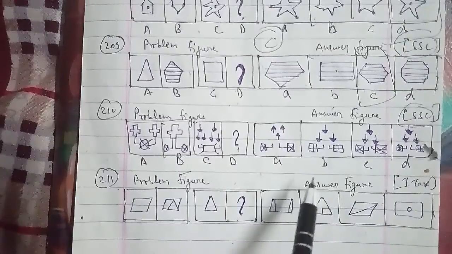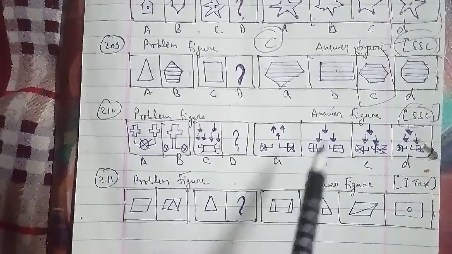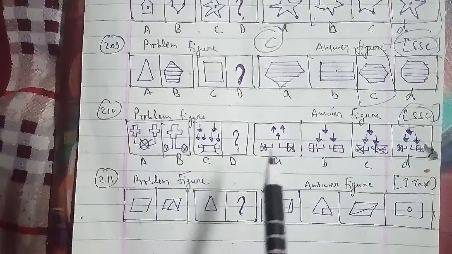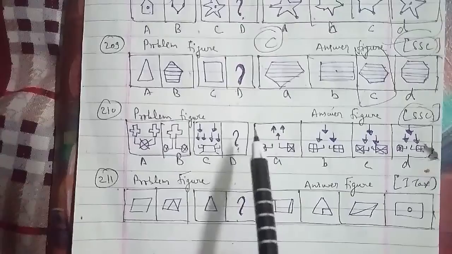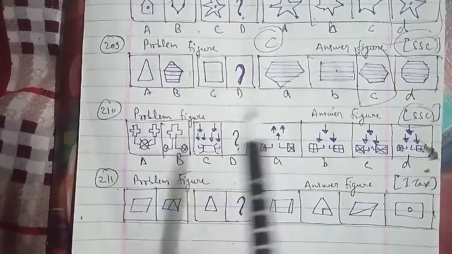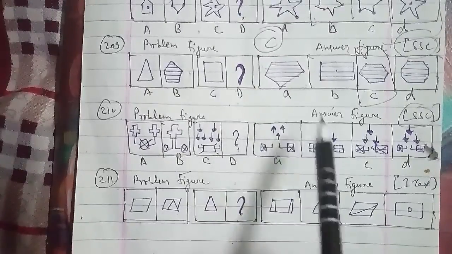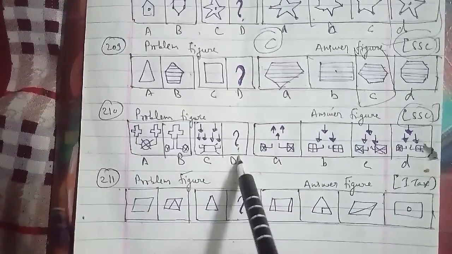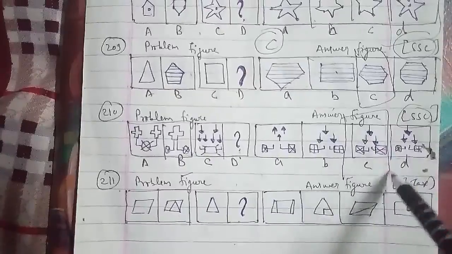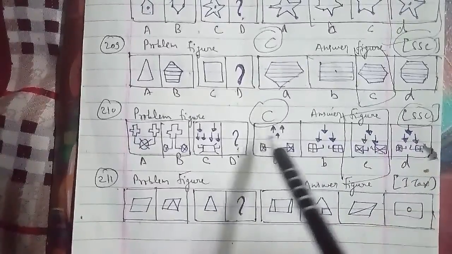And in the same cases, one of the 2 similar elements on the top is removed, and the lines emerging from the lower element are turned inwards, and similar elements appear. Both these elements are then connected to the upper element. And the D figure that is missing, which we have to find out, will be the C figure, and that will be the right answer for this question as well.